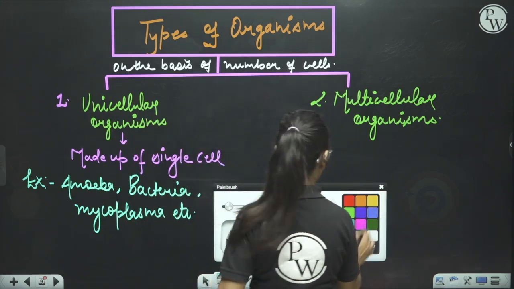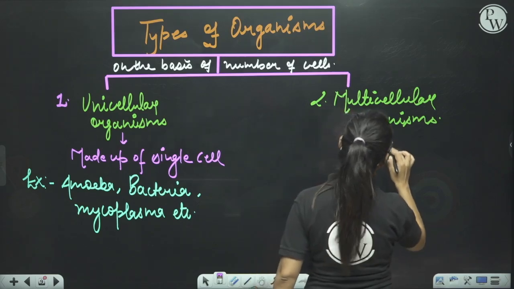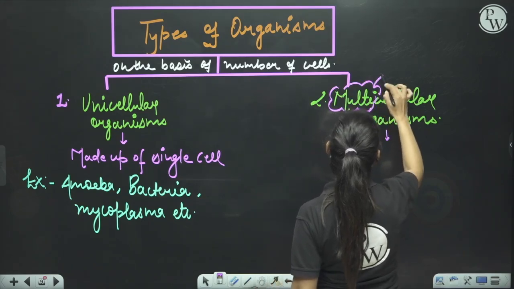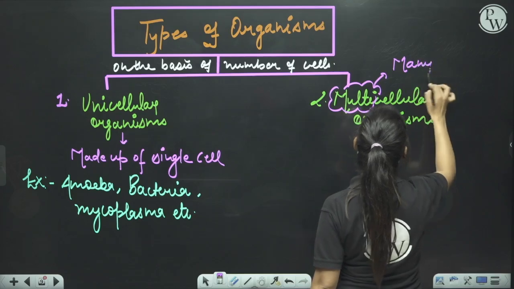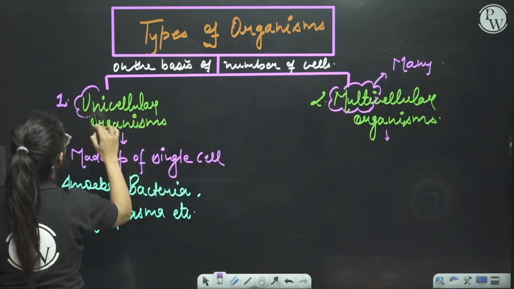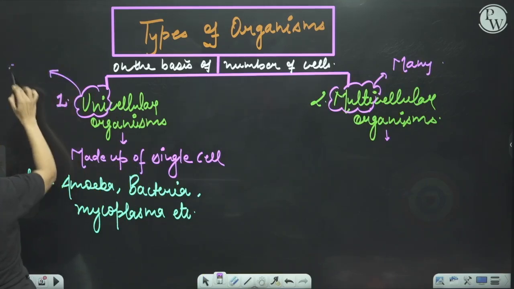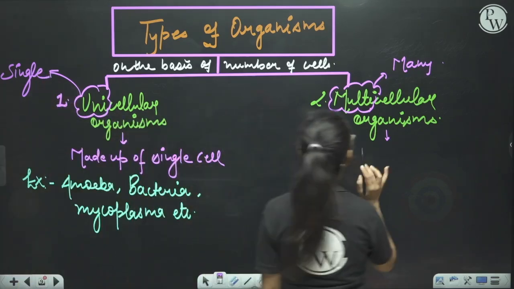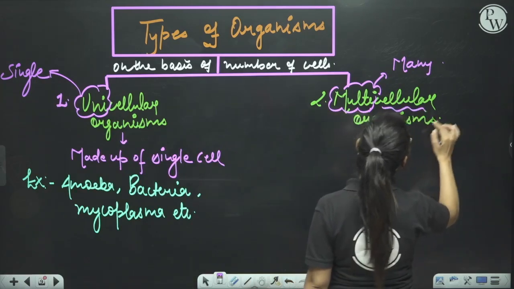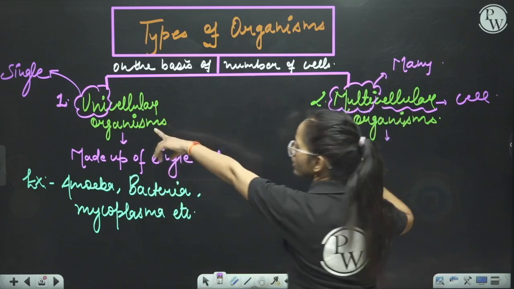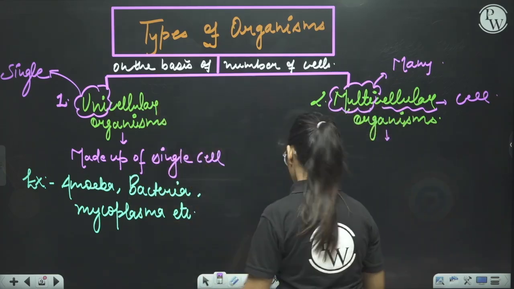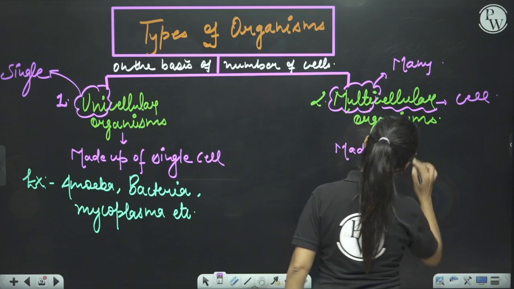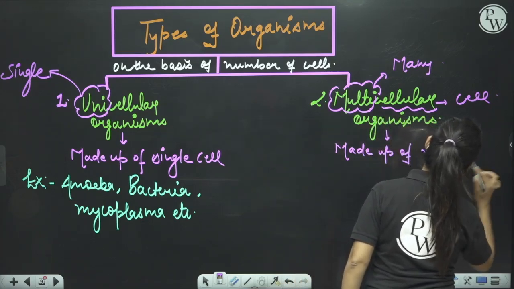So if we talk about multicellular organisms, do you know what is the meaning of multi? Multi means many. And here you know the meaning of uni. Uni means single. Cellular means cell. So multicellular means the organisms which are made up of many cells.